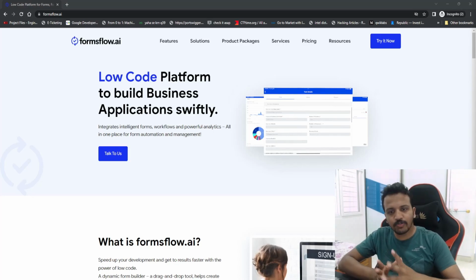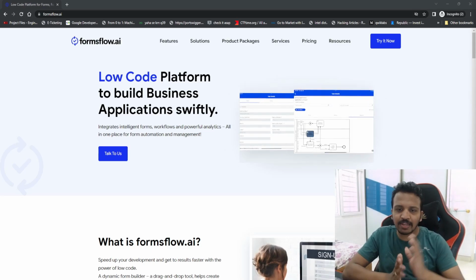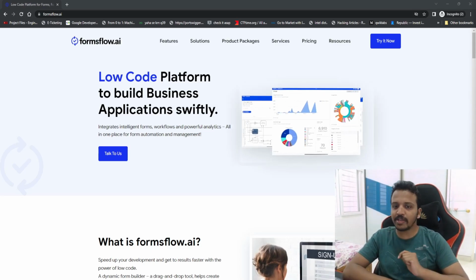I want all these things in one platform, and it should be low code. I should not spend my complete time doing something which is already available in bits and pieces here and there. I want someone to maintain it, create it, make it look cooler, make it up to date. I want the complete platform to be ready so that I can just use it. When I was looking for such platforms, I came across a platform called Formsflow.ai. So what is Formsflow.ai? It's a low-code form automation platform mainly focused on creating business-ready enterprise applications.